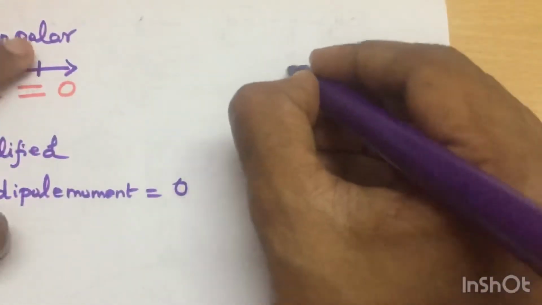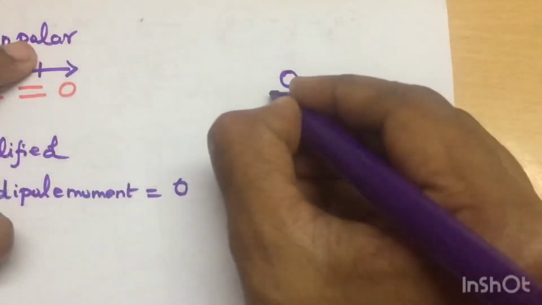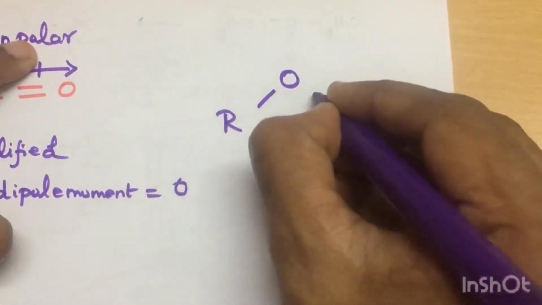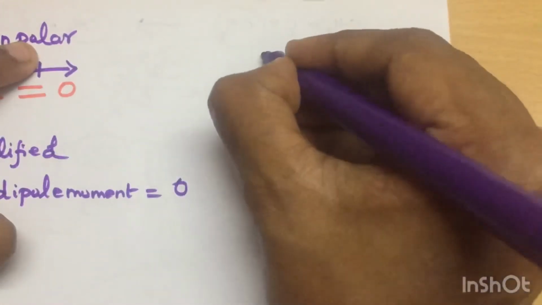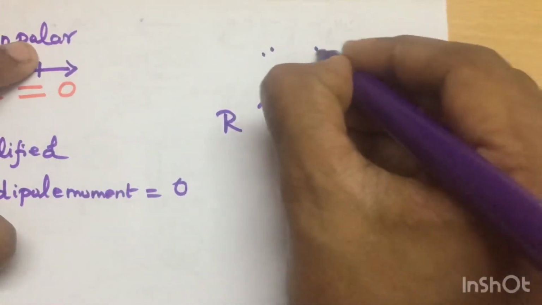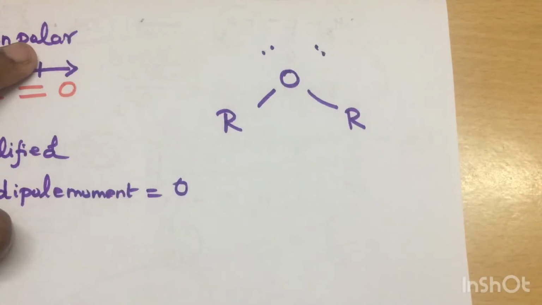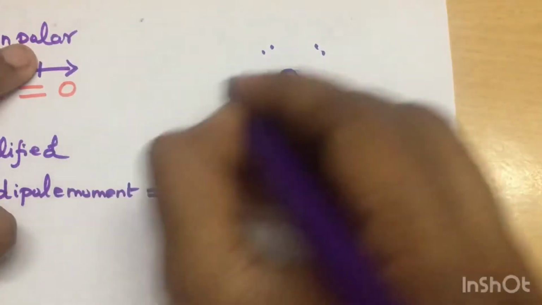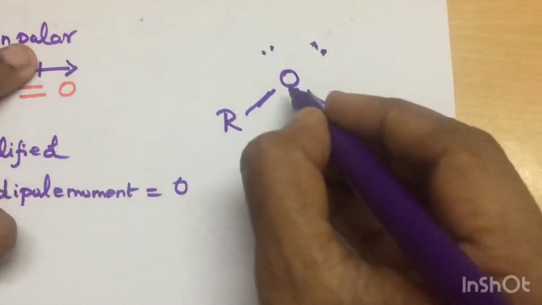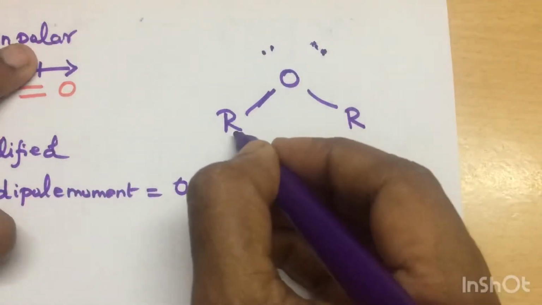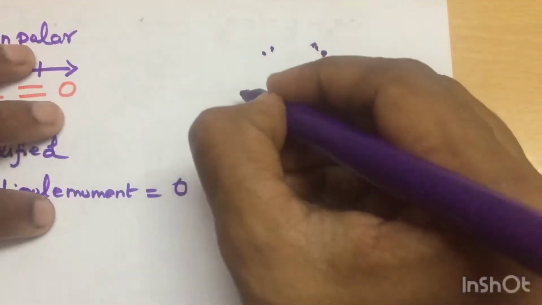But we have to write in proper geometry, then only we can say. See, here in ether we have two lone pairs, and it is in tetrahedral geometry, right? So it is not in a linear form, and here oxygen is more electronegative, with an alkyl carbon attached, is it not?